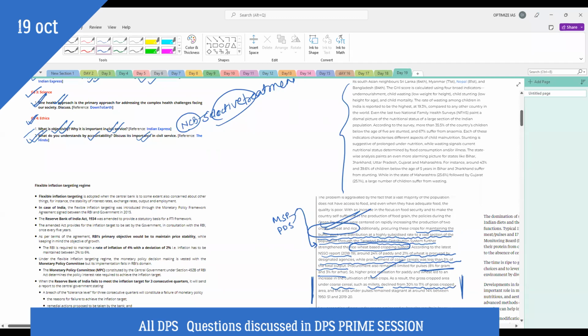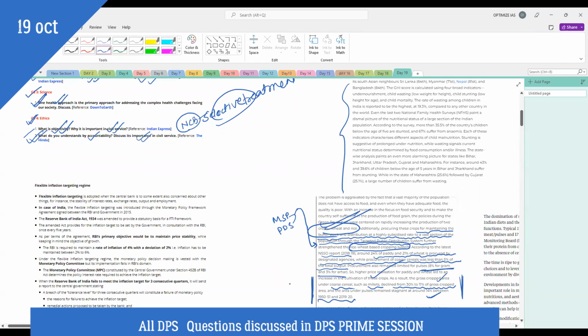Guys, in 1950, 30% of the gross cropped area was millets. Just imagine, 30%, and now it is 11%. And pulses stagnated at 14%.